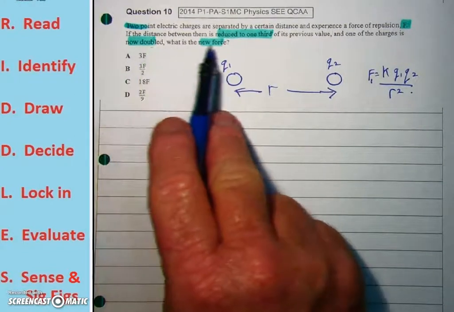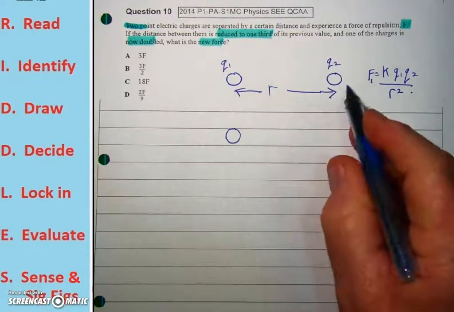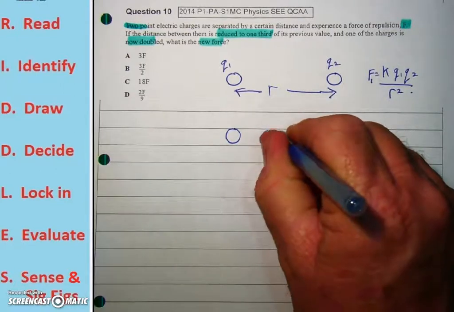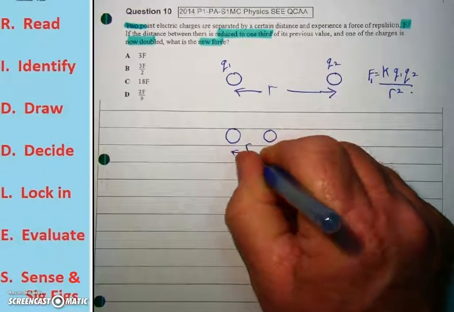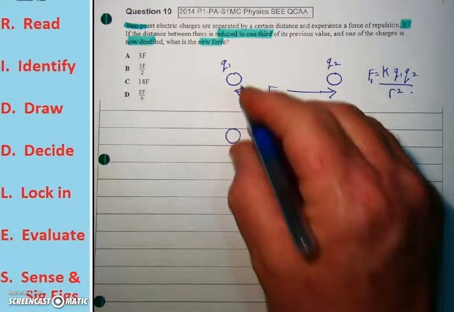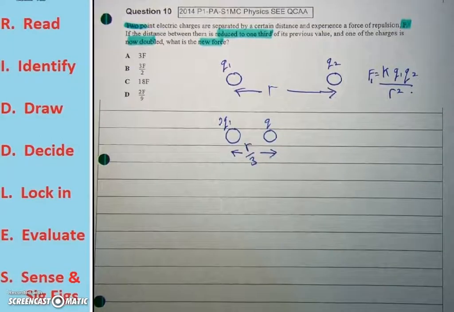Now, if the distance between them is reduced to 1/3, this distance of separation is now r over 3. Let's mark that on our diagram. That's reduced the separation to 1/3, and one of the charges is now doubled. So let's double the first charge, keep the second charge the same.